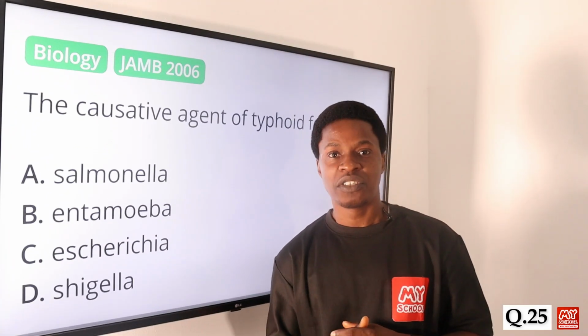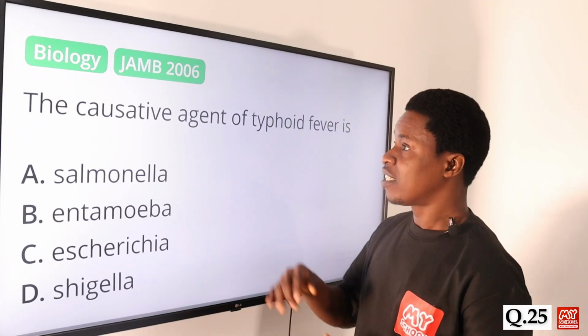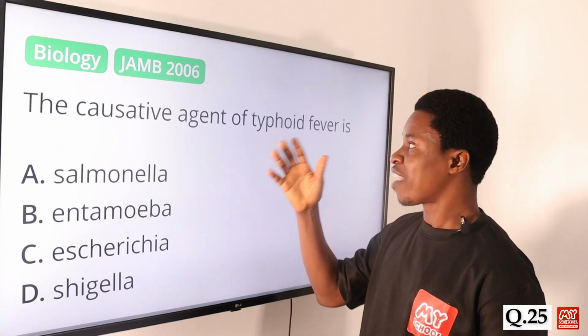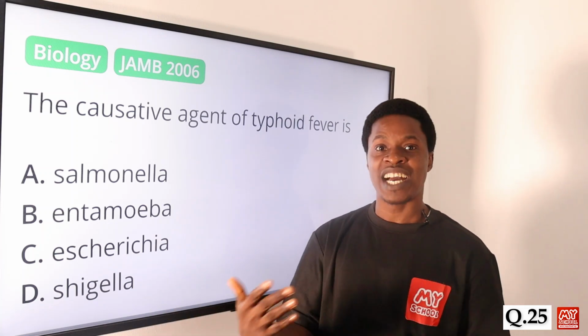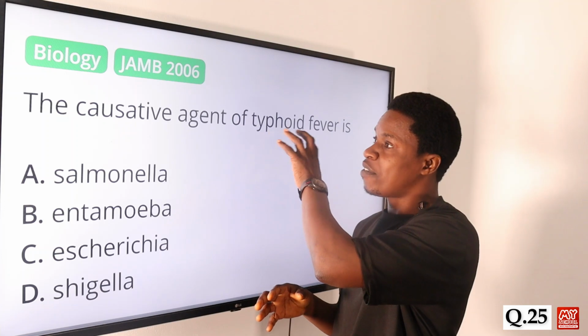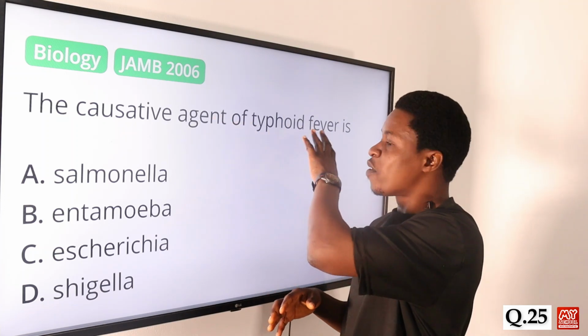Now let's move on to question number 25. The causative agent of typhoid fever is what? When you have typhoid fever, you go to the lab, then you carry out a test to check for the presence of typhoid fever. So the causative agent of typhoid fever is what?